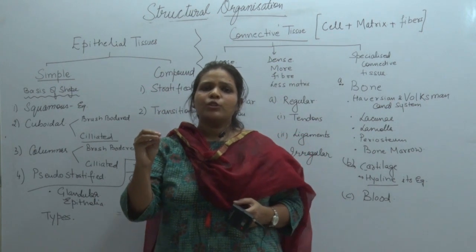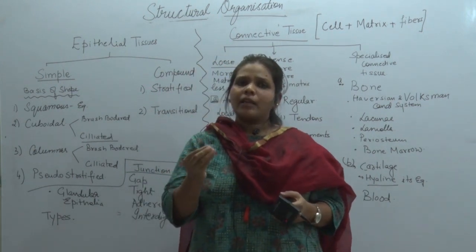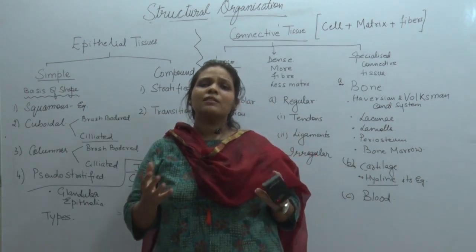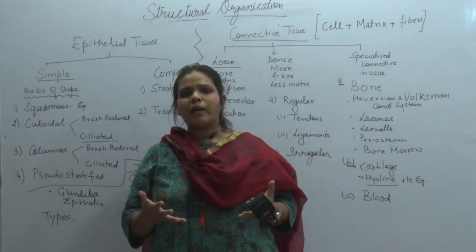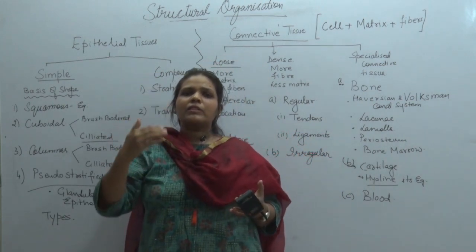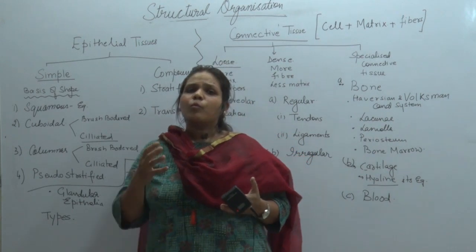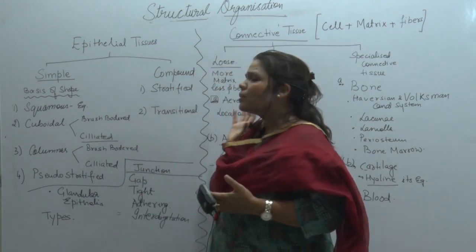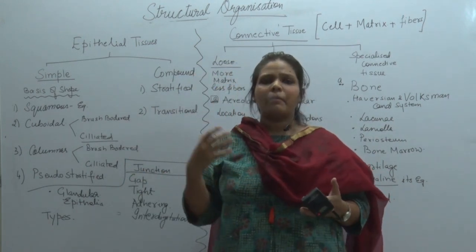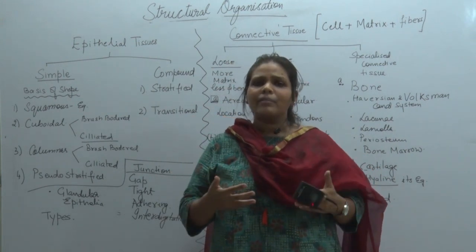Now this definition has to be learnt by heart the way it is. I'll just explain in brief that it is not just cells coming together and performing a function that becomes a tissue, which was a very preliminary definition when we started reading about what our organs and organ systems are. But now we want to see, here is a chart you can see just behind my back, a whole group of tissues, and there are a lot of diversities.